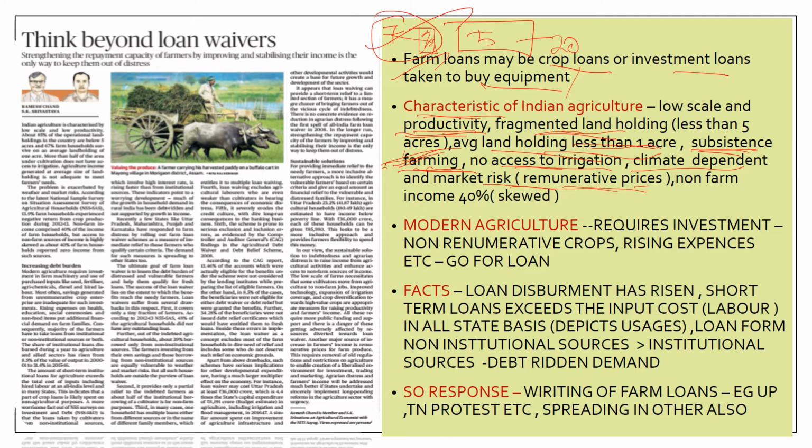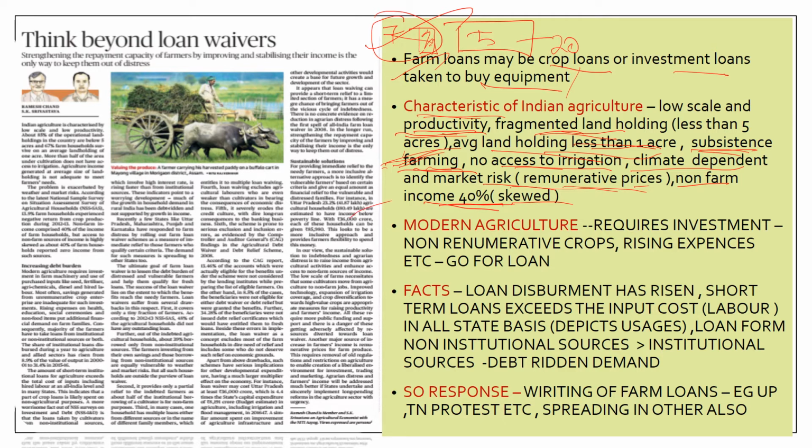Then this article also says that the non-farm income in Indian agriculture constitutes nearly 40 percent. But this is skewed. That is, this non-farm income is not equally distributed. Rather, it is concentrated in a particular section of society. So these are the characteristics of Indian agriculture which the article tries to bring in.